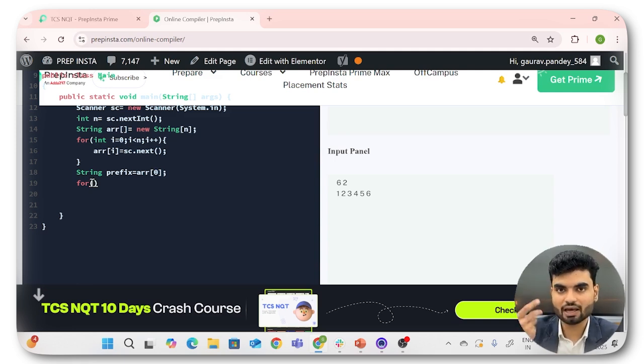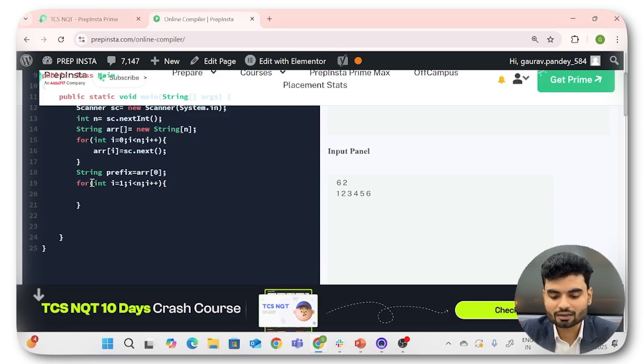So int I is equal to 1. Why? Because 0 is already assumed. We don't have to check with 0. We'll check from 1. So I is less than the length of the array, I plus plus, right? Again we'll do a while loop because we want to check in a string. We want to keep updating our prefix in the whole string. To iterate the whole string for checking the value, we'll use a while loop here.